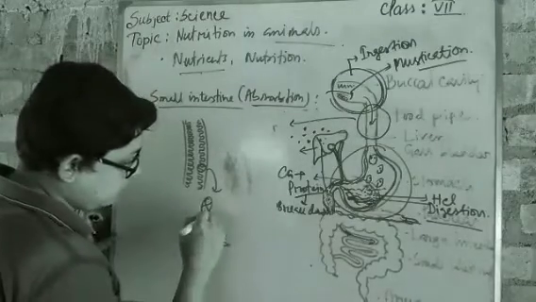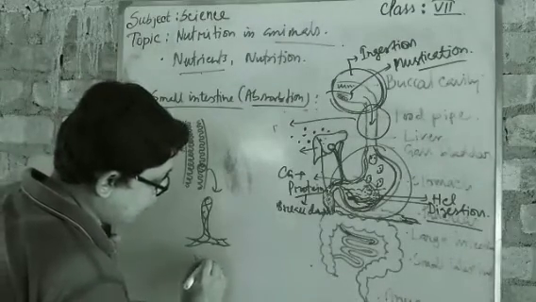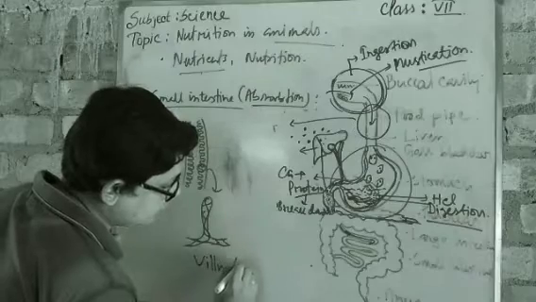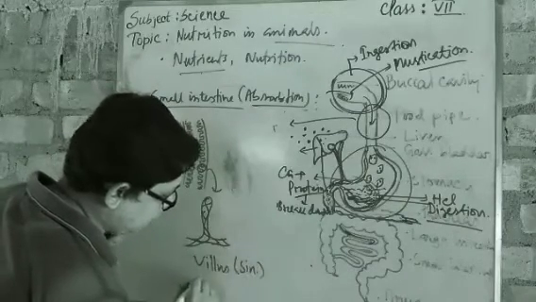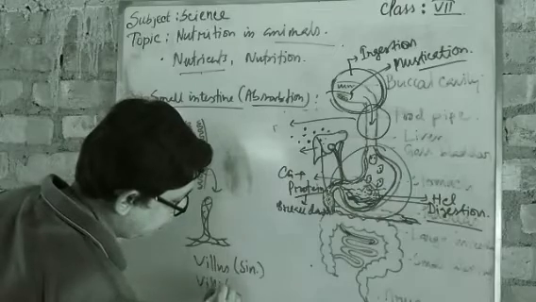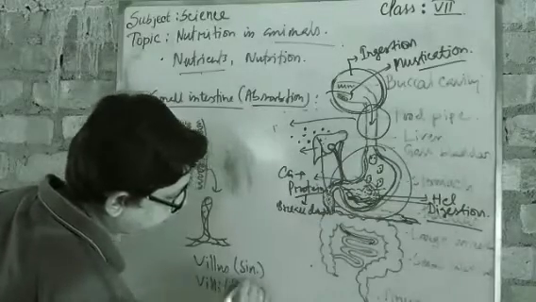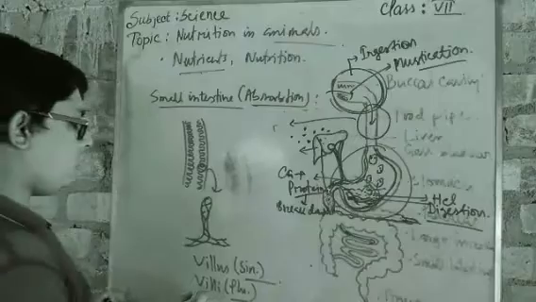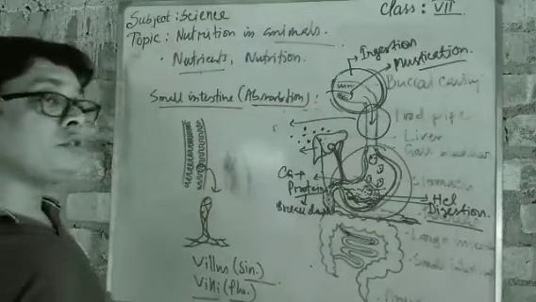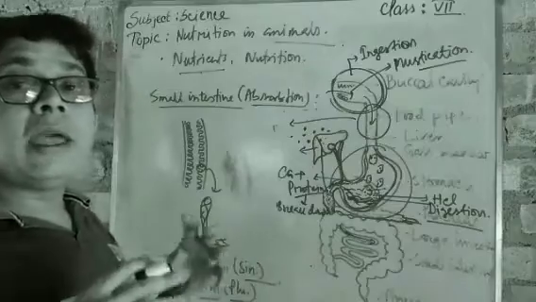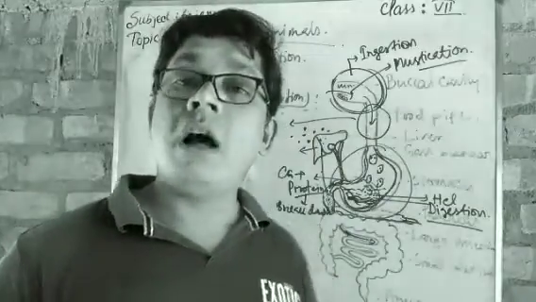These finger-like projections are known as villus in singular form, and villi in plural form. Okay, so these are the villi, which help to absorb the nutrients. How?